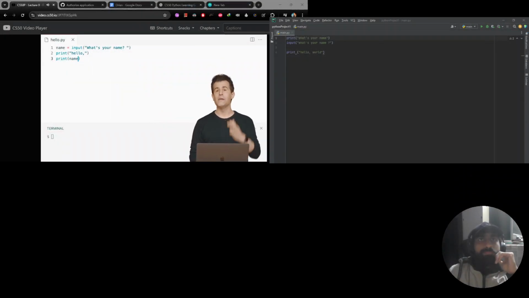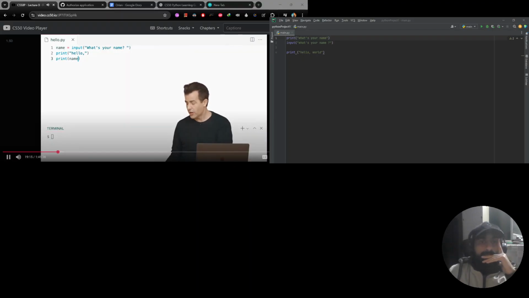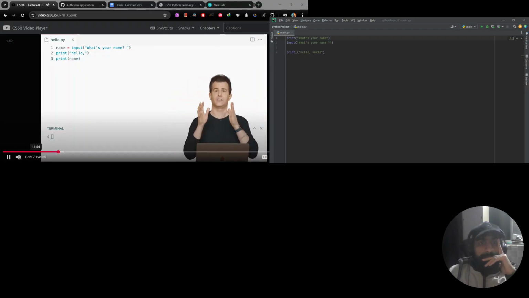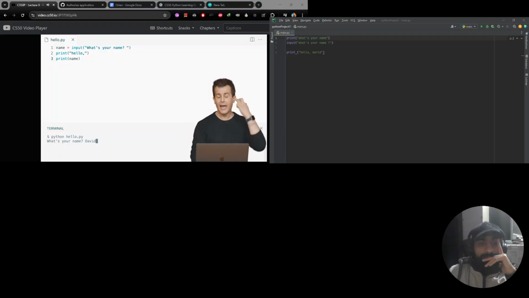I'm getting rid of the quotes this time in hopes that by passing the variable called name to the function called print, it will in fact go about printing the contents of that variable, that is, its so-called value. All right, let's go ahead and do this here. python of hello.py, enter. What's your name? David. And now, crossing my fingers still, I see hello, comma, David.